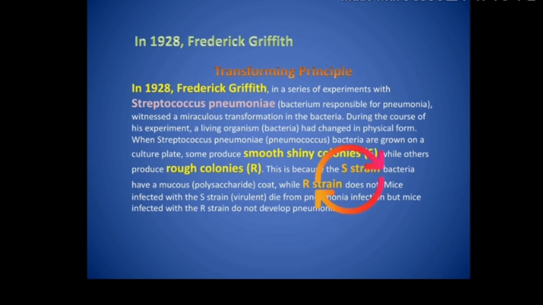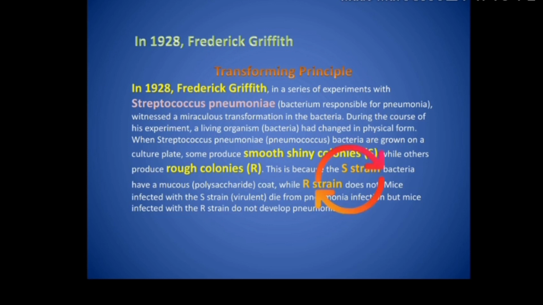Now the other variety of bacteria is the R strain. Now R is for rough. They did not have the polysaccharide coat, so that is why it has a rough outer surface, and it is the only reason for the rough appearance from outside. So they lack the coat, and therefore they are easily destroyed by the immune system of the host body. Since they do not have a polysaccharide coat, these bacteria have no protective covering.